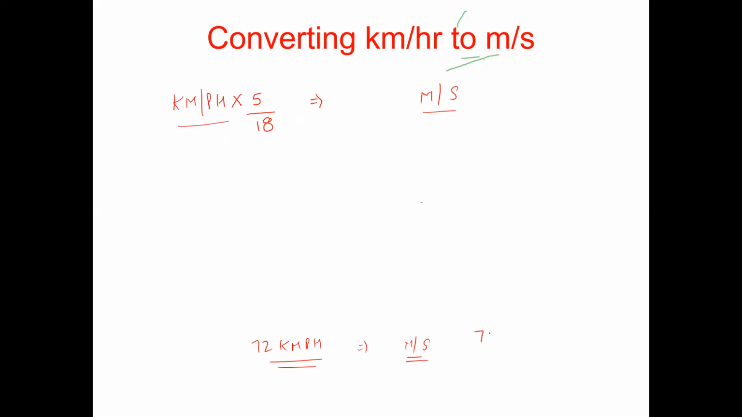So in this example, if I multiply 72 with 5 and divide it by 18, then I get 20 meters per second. This is how the speed in kilometers per hour is converted into meters per second.